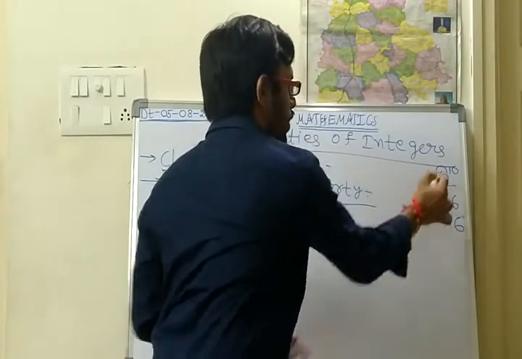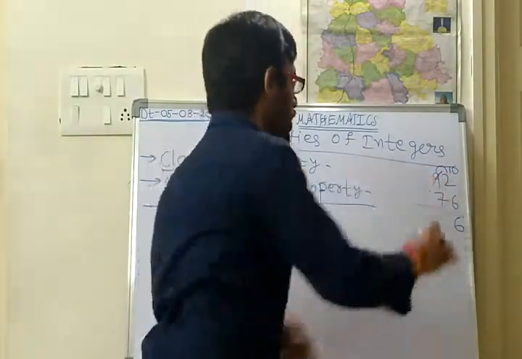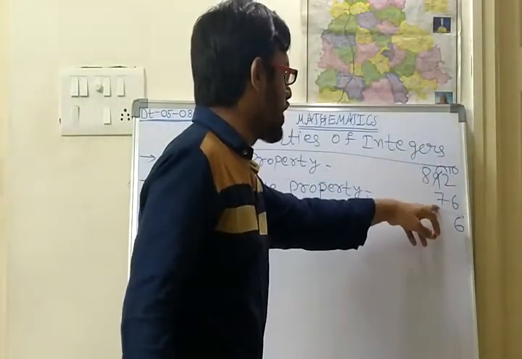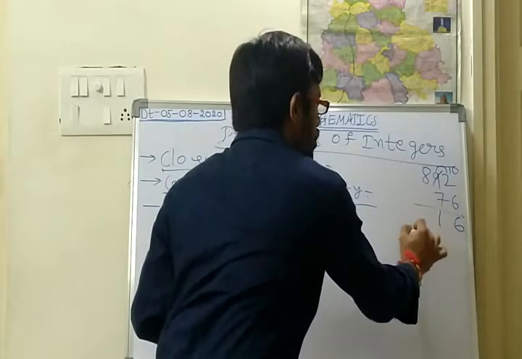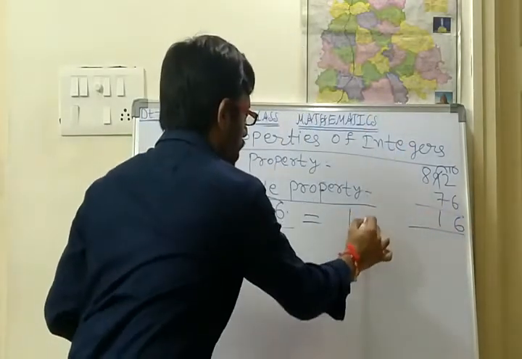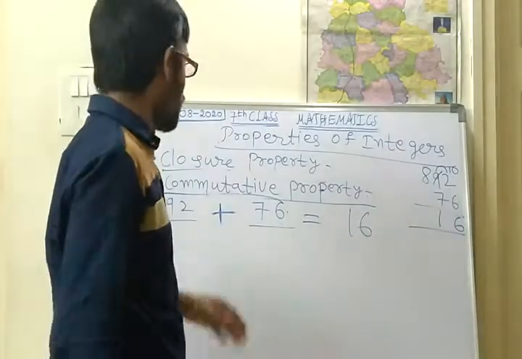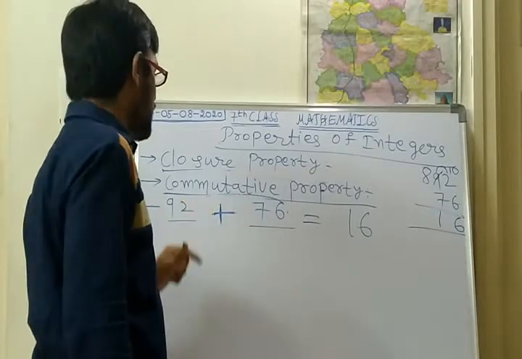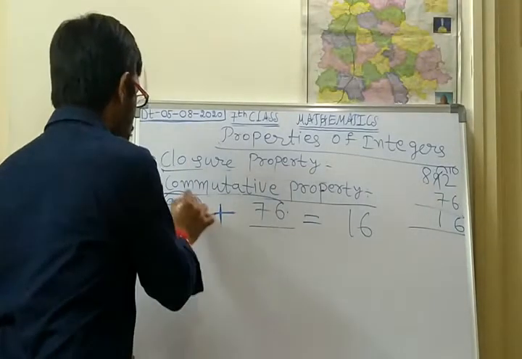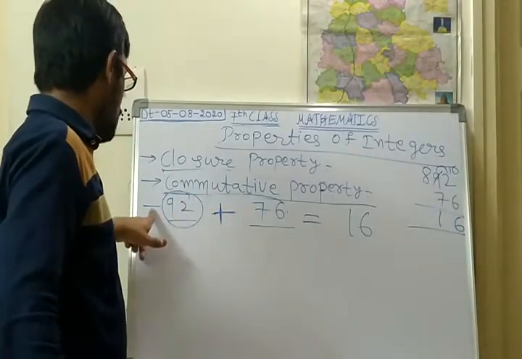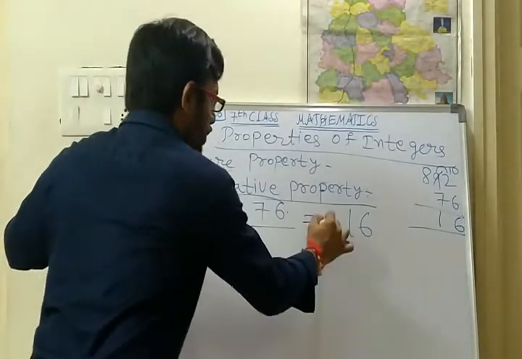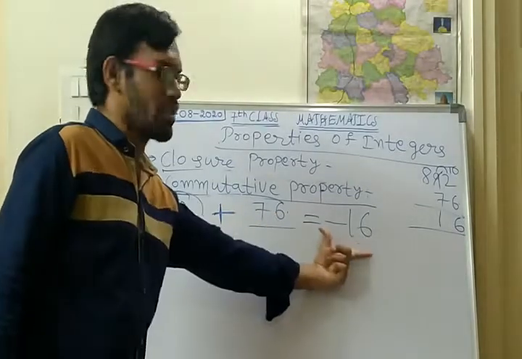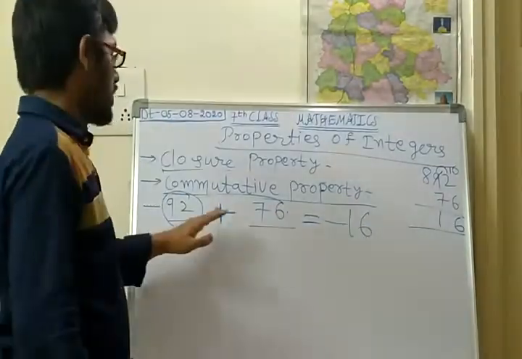Next, from the 9 we have removed 1, so here 8 will come. 8 minus 7 is 1. So the answer is 16. After writing, for the bigger number, which sign is there? 92 is the bigger number, and for this 92 the sign is minus. So minus 16. Minus 92 plus 76 is minus 16. This is one statement.